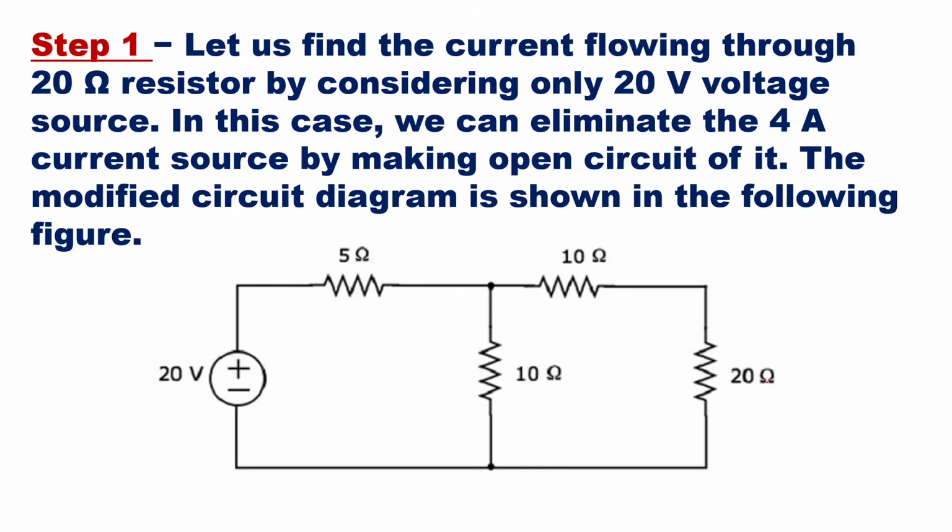So here we don't have any current source. You can see there is no current source; it is open here. Now we have this 20 ohm resistor, 10 ohm resistor, 10 ohm resistor, 5 ohm resistor, and this voltage source. We have to find out the current flowing in this loop, and this current is because of the voltage source of 20 volt. Now let's start with that.